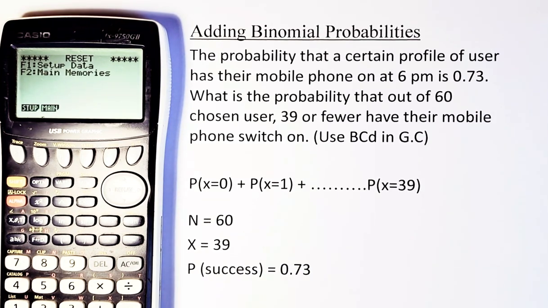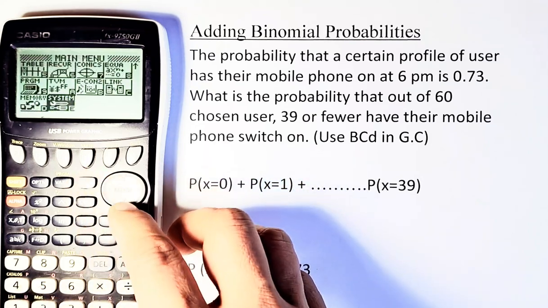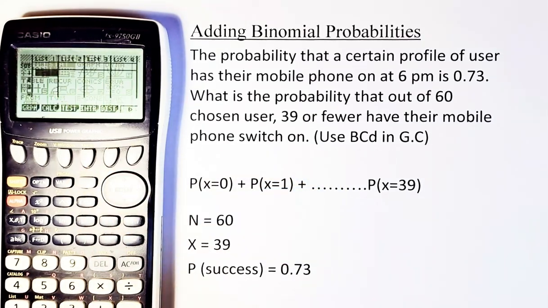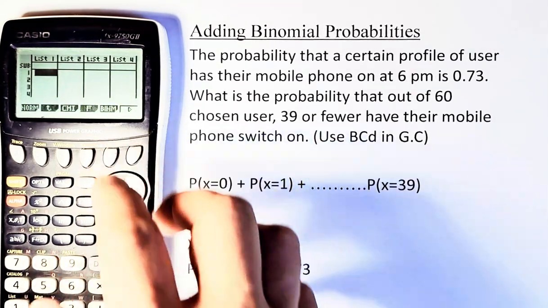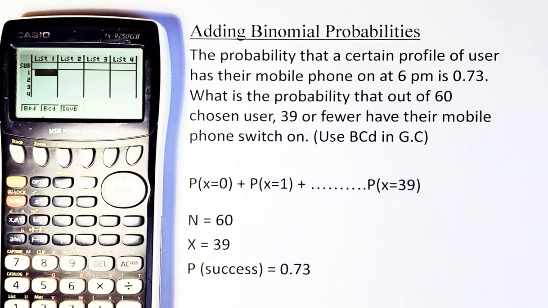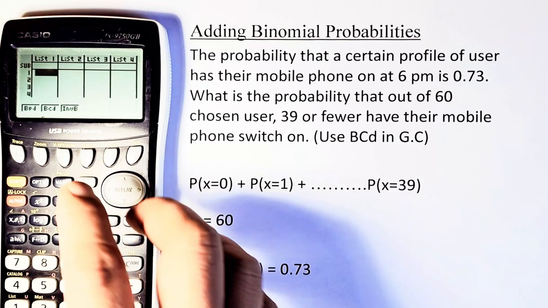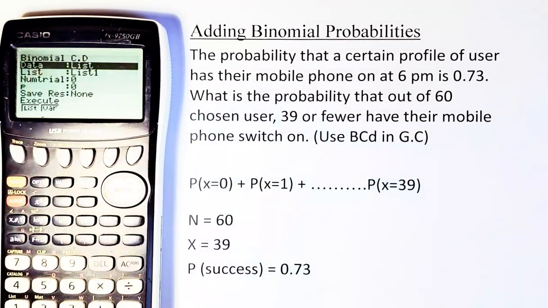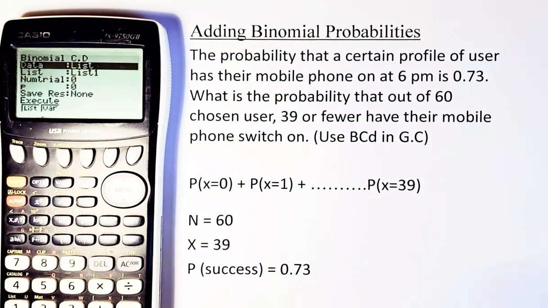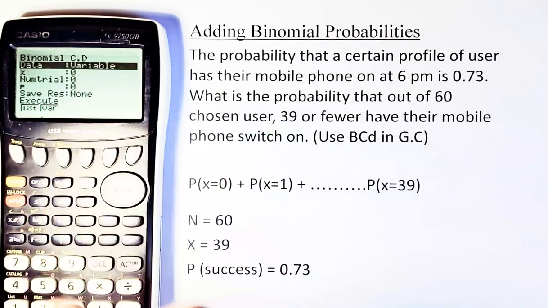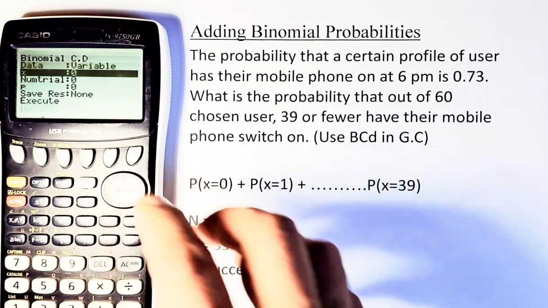Now you're just going to key it into your calculator. Okay, again, we go to menu, go to statistics, F2, and then go to distribution, F5, go to binomial, F5. Now you're going to do BCD because it accumulates from 0 to 39, so press F2 for BCD. Again, in the list, go to variable, F2, and now you are in variable. Make sure you key in the data now.